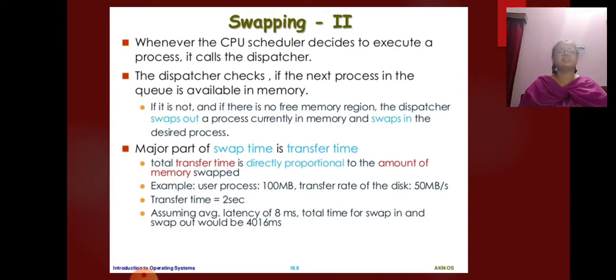Take an example where the user process is 100 MB and the transfer rate is given as 50 MB per second. The actual transfer of a 100 MB process to or from main memory takes 100 MB divided by 50 MB per second, which is 2 seconds.